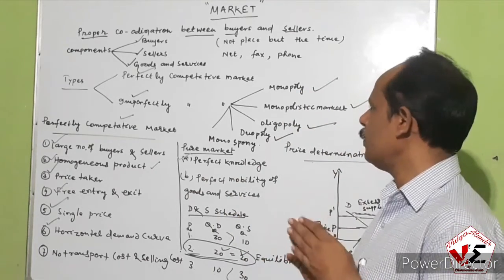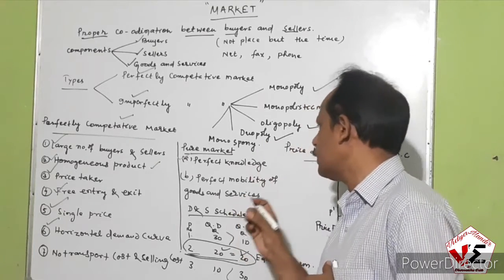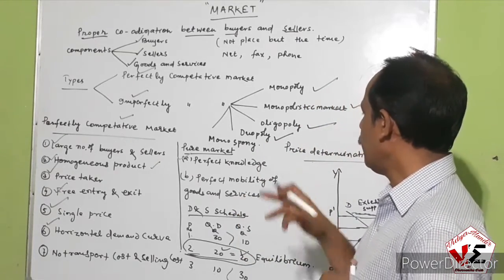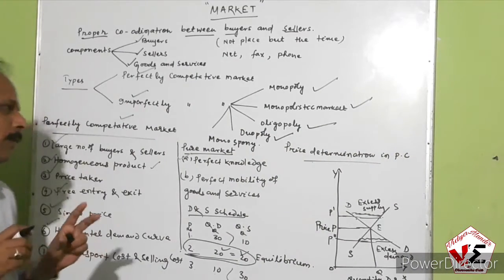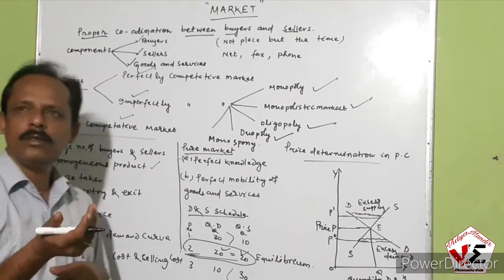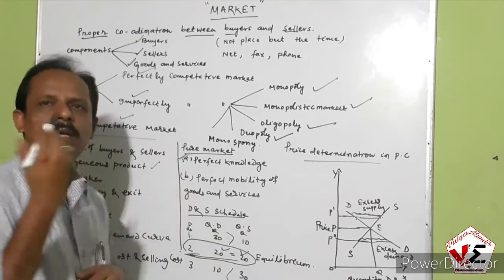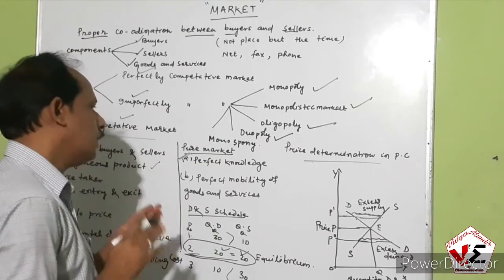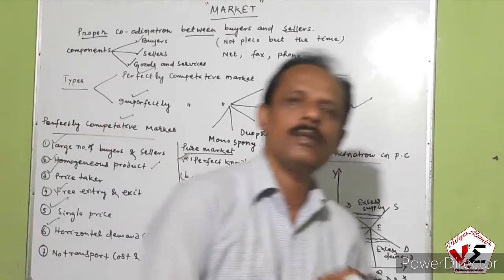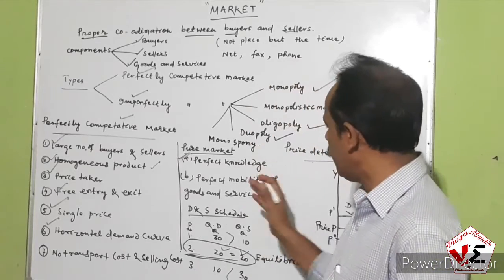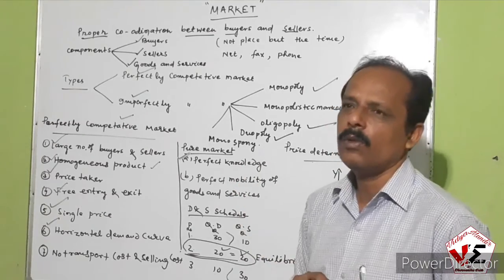And what is the difference between the perfectly competitive market and the pure market? The pure market has two additional properties: perfect knowledge and perfect mobility of goods and services. Perfect knowledge means both buyers and sellers have perfect knowledge regarding the prevailing price in the market, what price is prevailing, the nature of the commodity, and how they are taking the commodity. That is a very important factor. And there is perfect mobility of goods and services. If the goods and services are perfectly mobile in this market, then there is no chance of increasing or decreasing the price of the commodity.